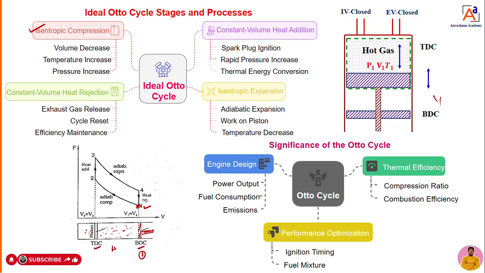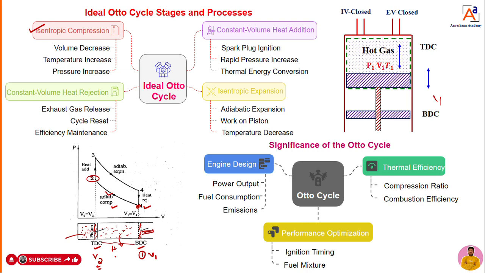Now assume the air fuel mixture is there, and the piston starts to move from BDC to TDC and reaches the TDC. That means the air fuel mixture gets compressed, but there is no heat transfer at all during this process. That we can call adiabatic compression. Initially, at point 1, it has a volume V1. When it reaches point 2, the volume decreases. That volume we can call V2. Whereas when the piston moves from TDC to BDC, volume changes from V2 to V1.